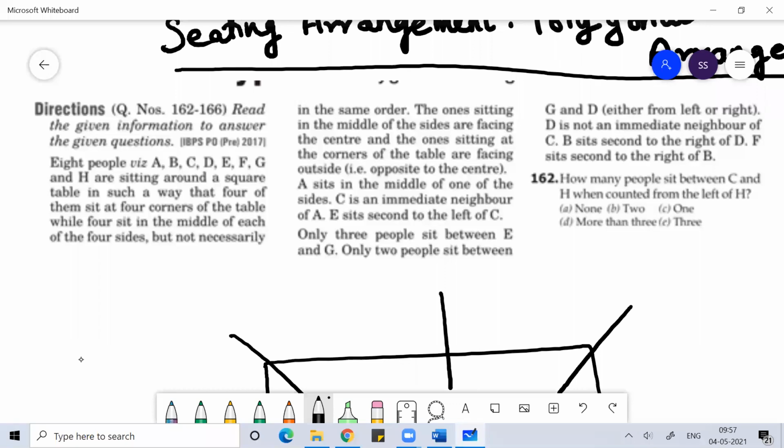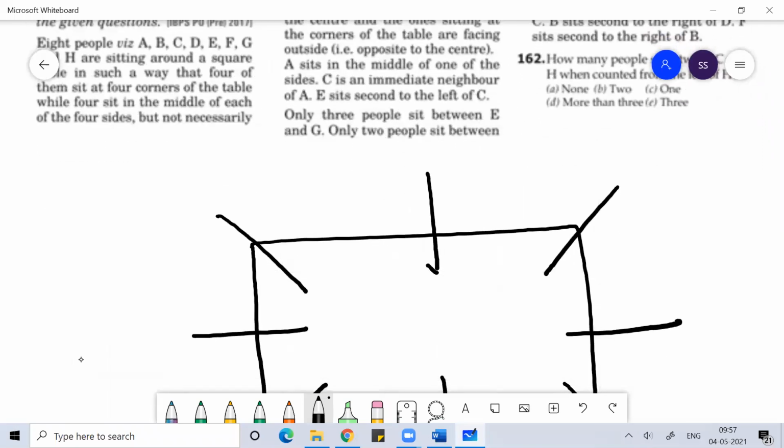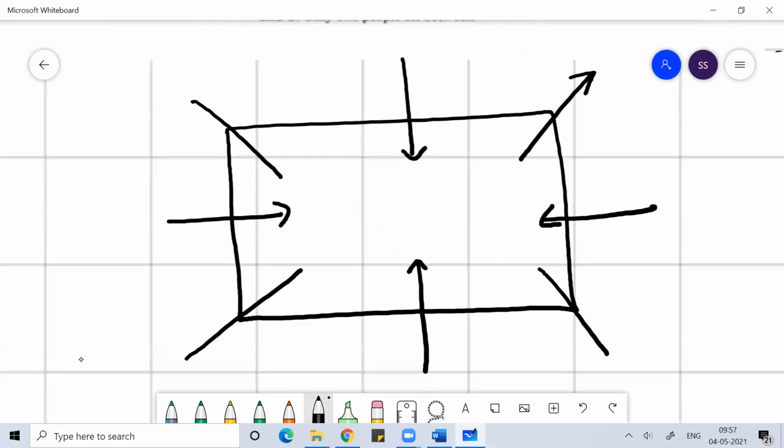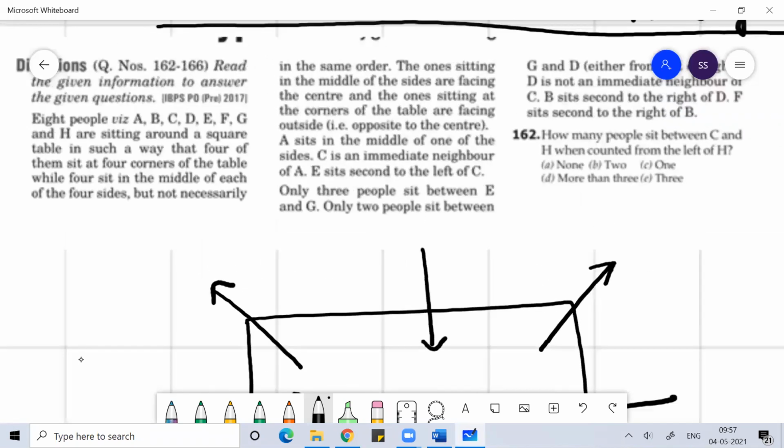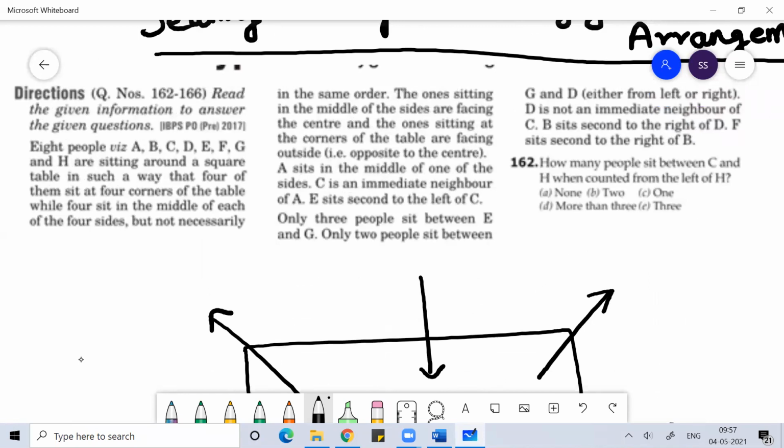They're sitting around the square in such a way that four of them sit at the four corners while four sit in the middle. The ones sitting in the middle are facing the center, and those sitting at the corners, definitely they will be facing out. A sits in the middle of one of the sides.